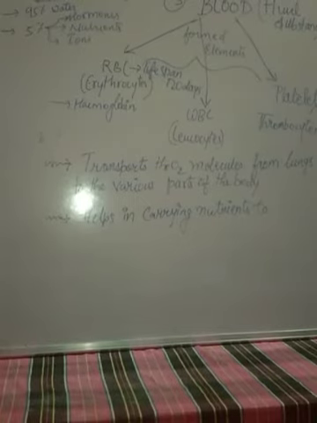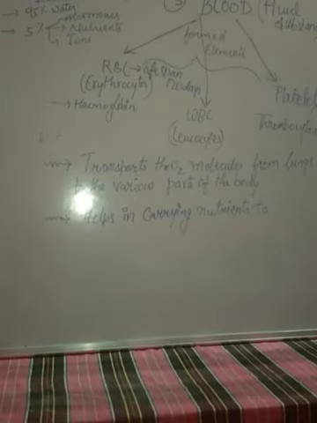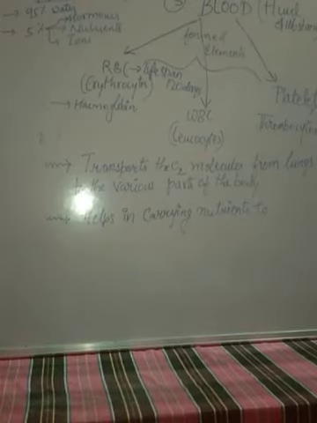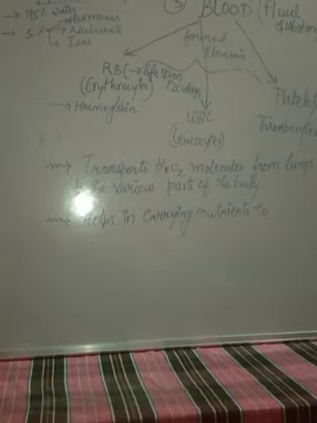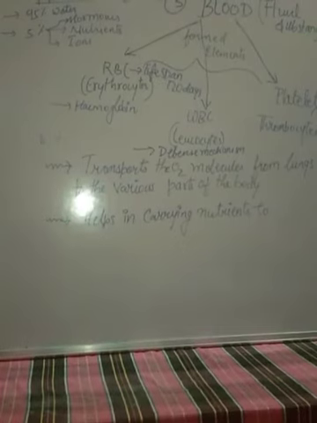Next is the WBC, white blood cells. It is also present in the blood, but it doesn't appear because of the RBC, which is maximum in number. So the WBC is dominated, and we cannot see the white texture in the blood. Leukocytes play a vital role in the defense mechanism of the body. They protect us from various diseases.